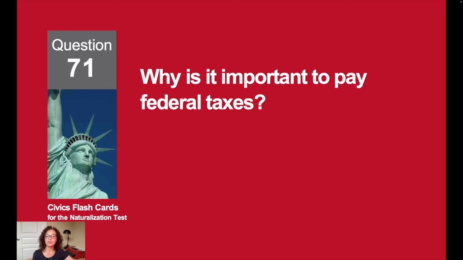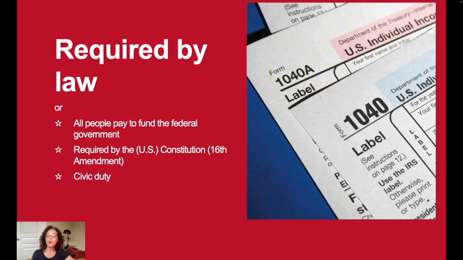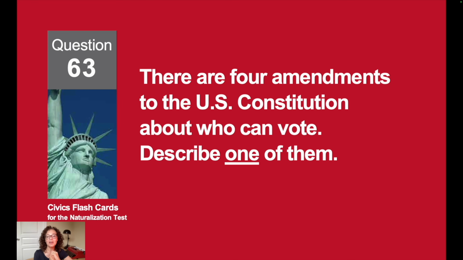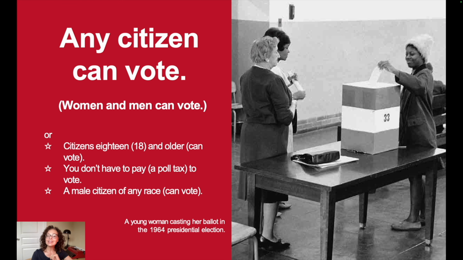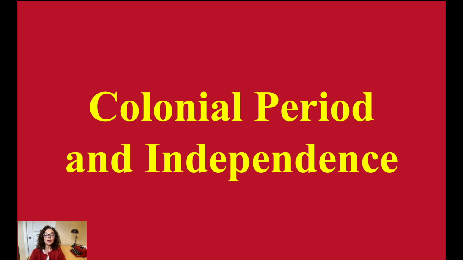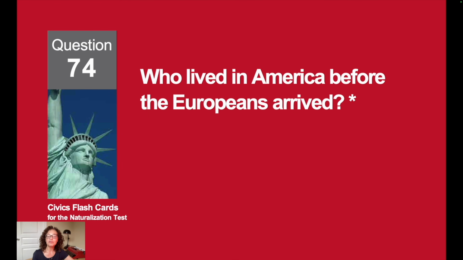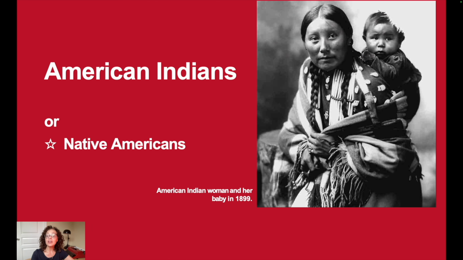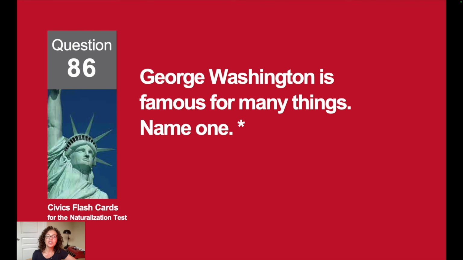Why is it important to pay federal taxes? It's required by law. There are 4 amendments to the Constitution about who can vote. Describe one of them. Any citizen can vote. Colonial period and independence. Who lived in America before the Europeans arrived? American Indians.